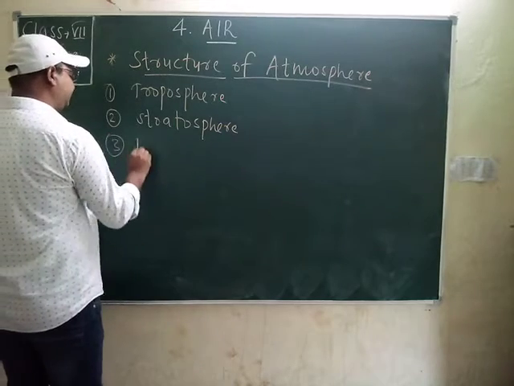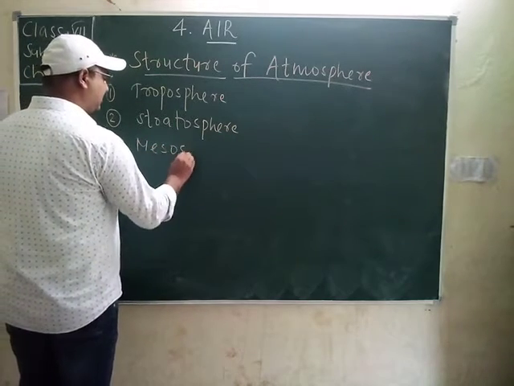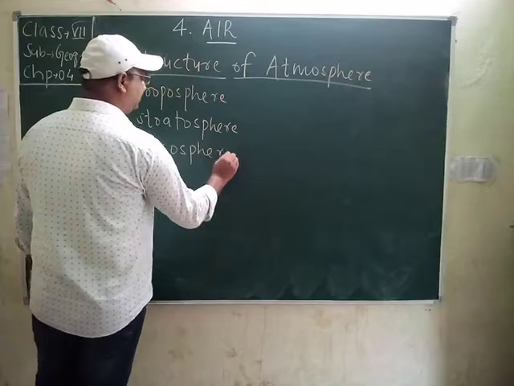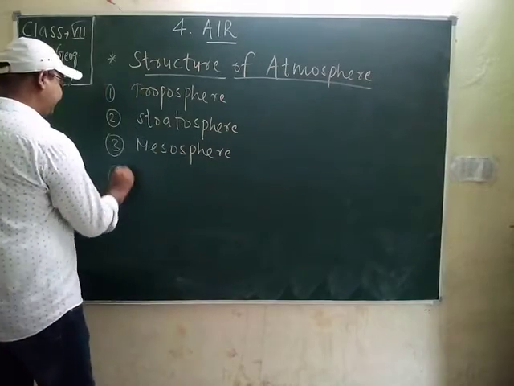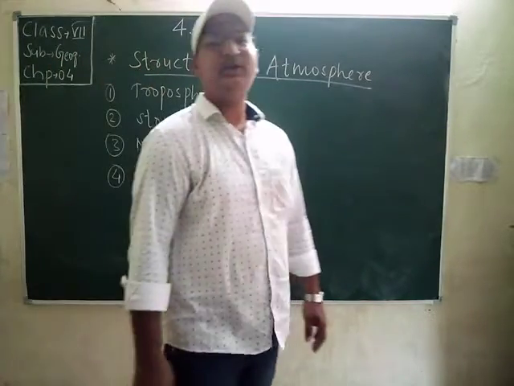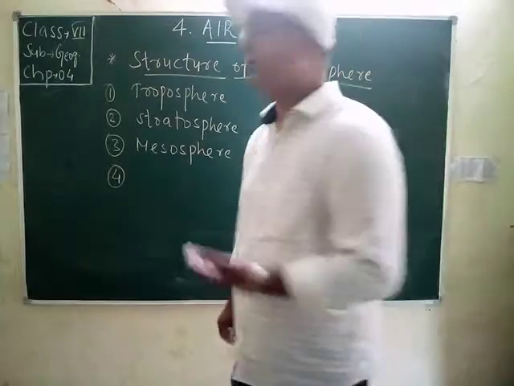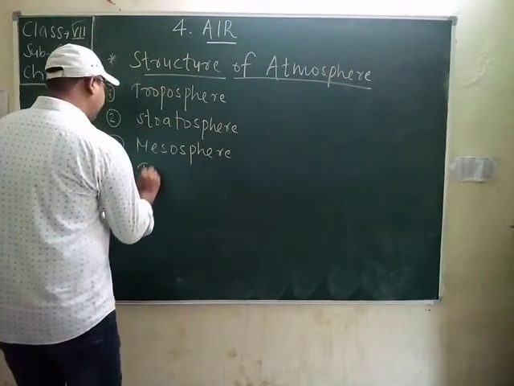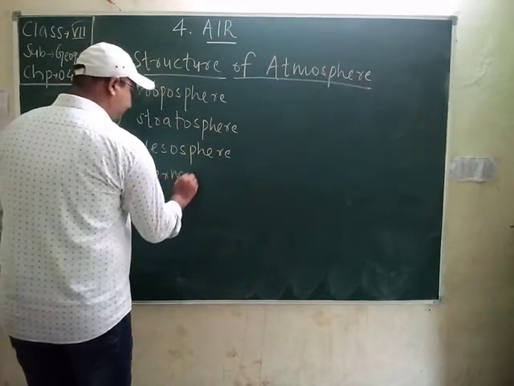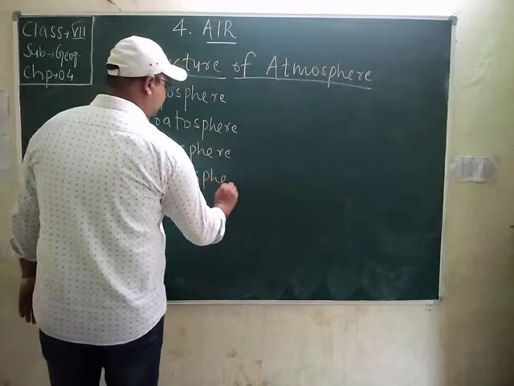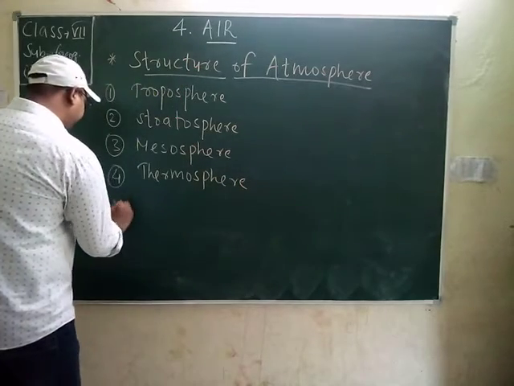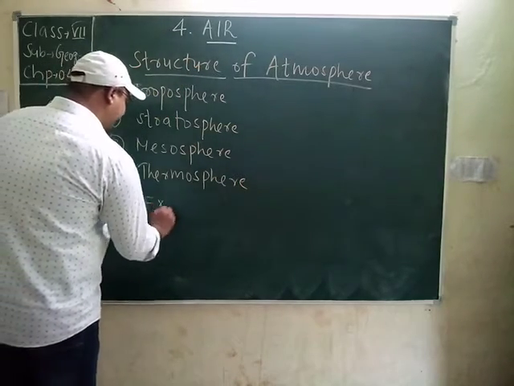Third one is mesosphere. Then the fourth one is thermosphere. And the fifth one is exosphere.